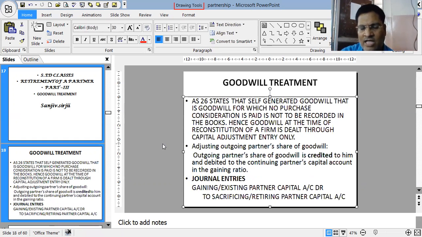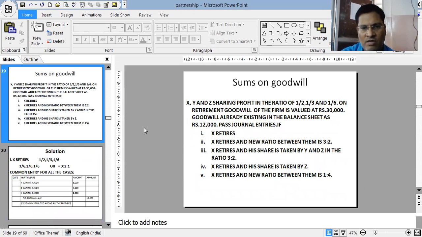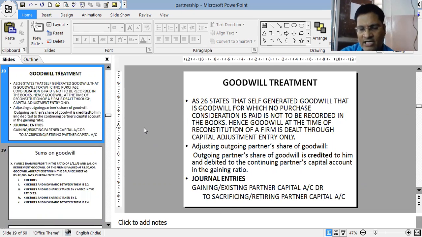And as in the future the existing partners are going to gain, they have to give something to the retiring partner. When they give, the journal entry is partners' capital account debit. We know capital account has a credit balance. To reduce their capital, capital is debited, and the retiring partner's capital is credited for the goodwill amount, because we cannot show the goodwill in the books. That's why we do it through a capital adjustment entry: existing partners' capital account debit to sacrificing or retiring partner's capital account in the gaining ratio, the persons who are gaining.